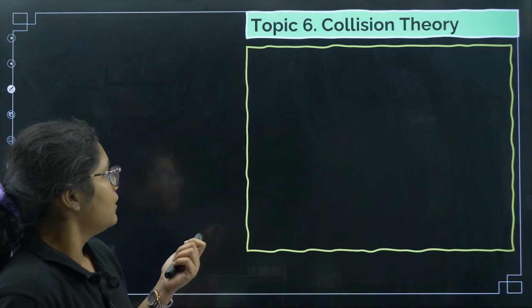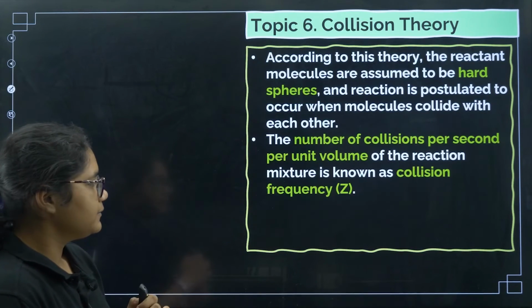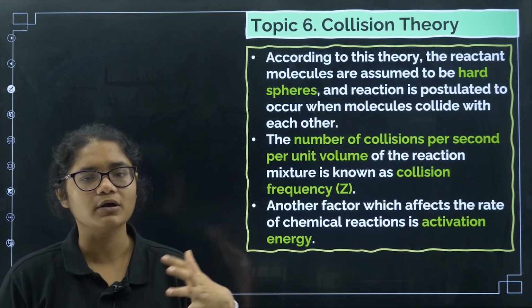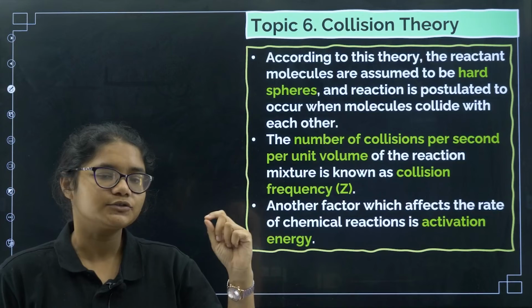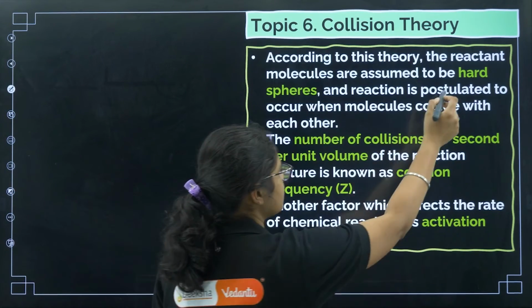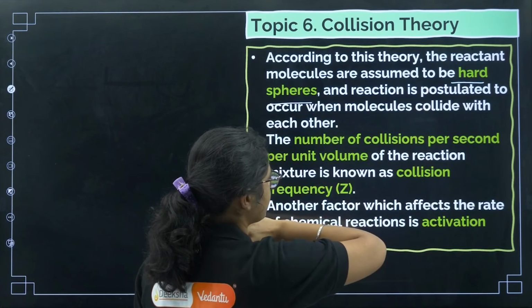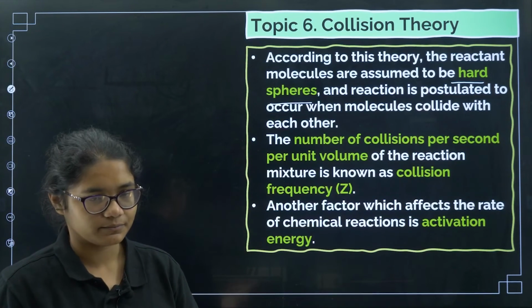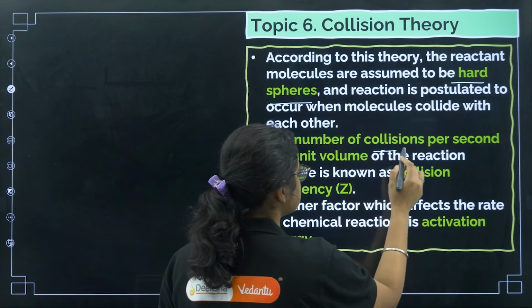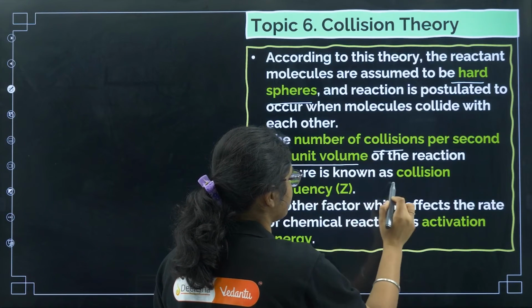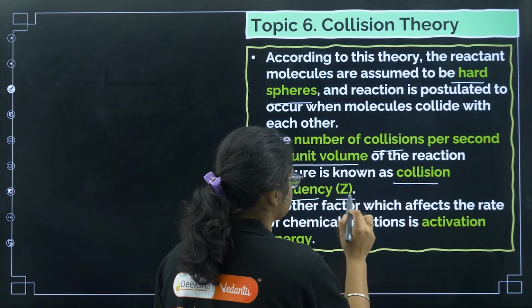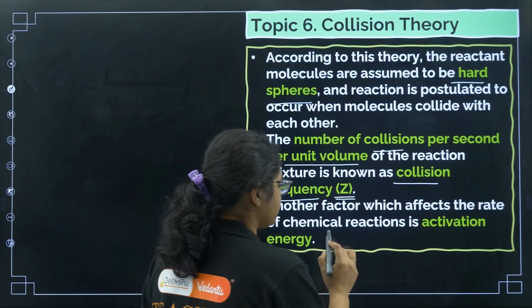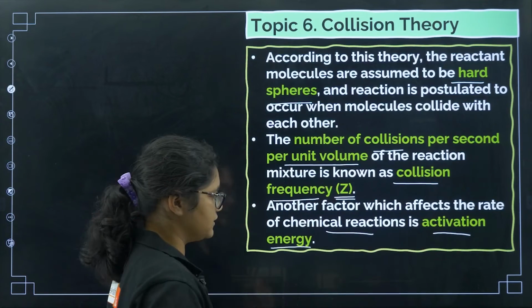Okay, fine. Next, coming to collision theory. So collision theory tells us that it is a theory about how products are formed. The first postulate here tells that the reactants are assumed to be hard spheres, and when these reactants collide, then we get products. Now the number of collisions that takes place per second per unit volume is called collision frequency and is denoted by Z.